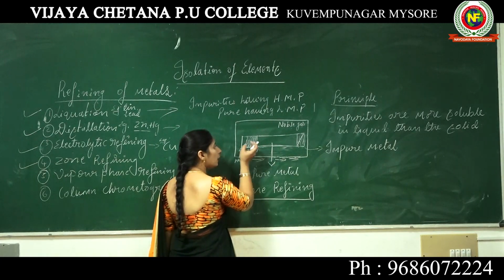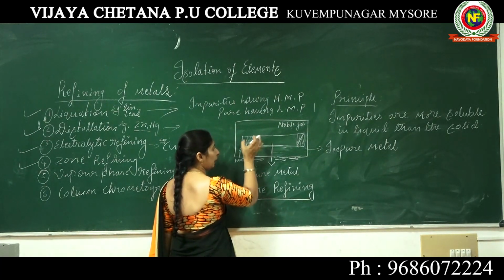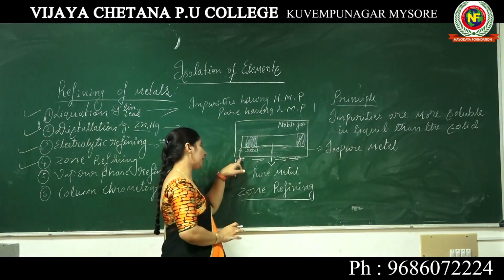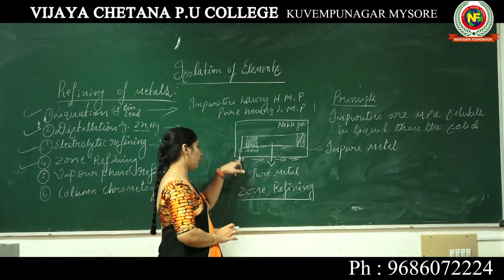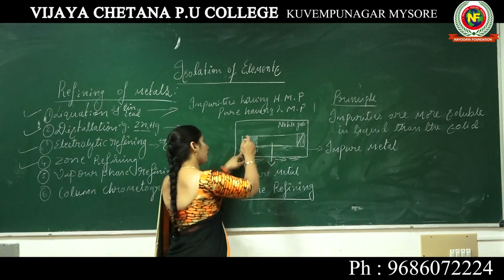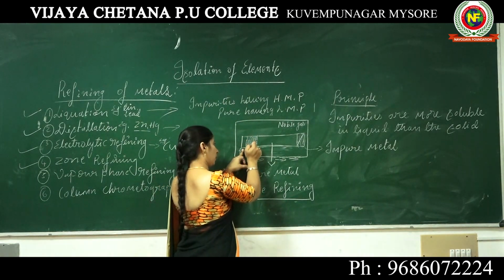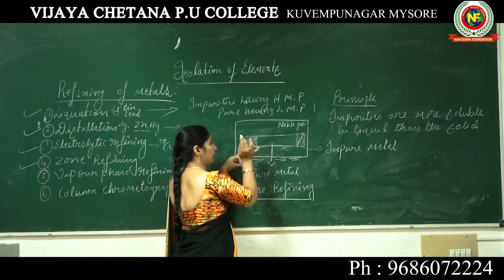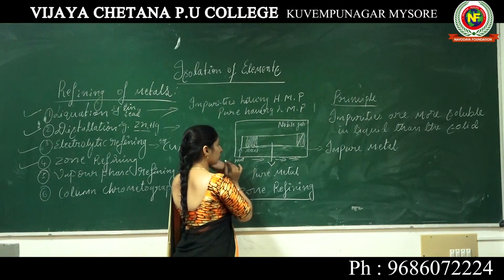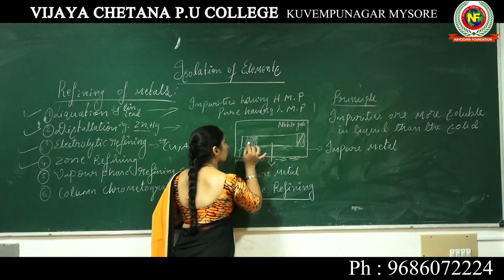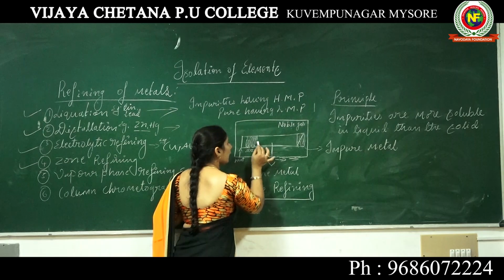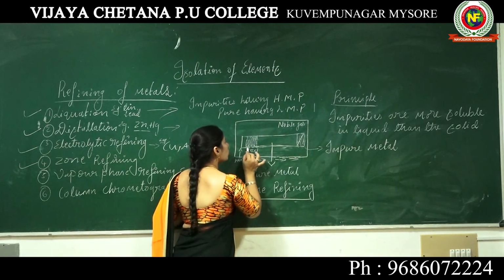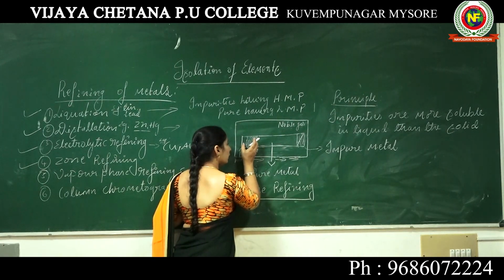When you start heating at one end of the glass rod where I inserted the impure metal, the impure metal starts melting. This portion will melt.